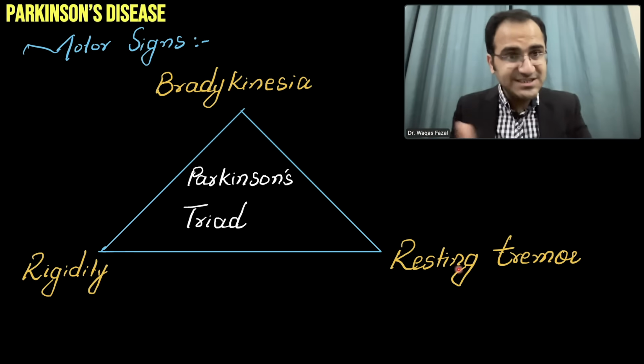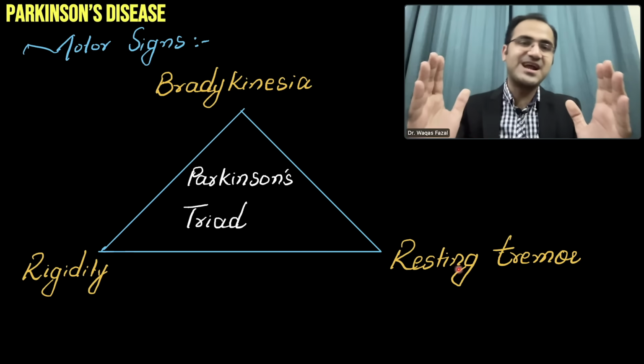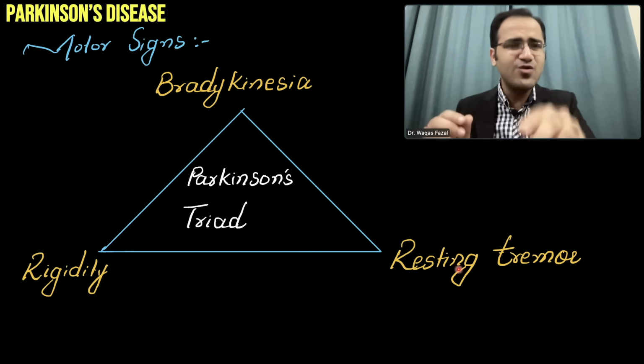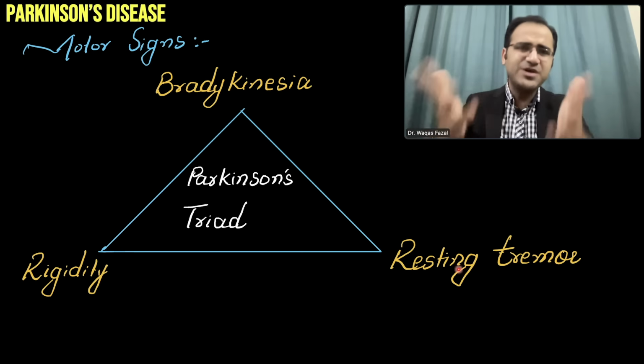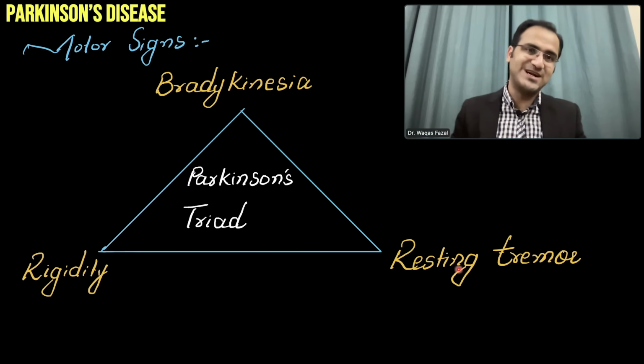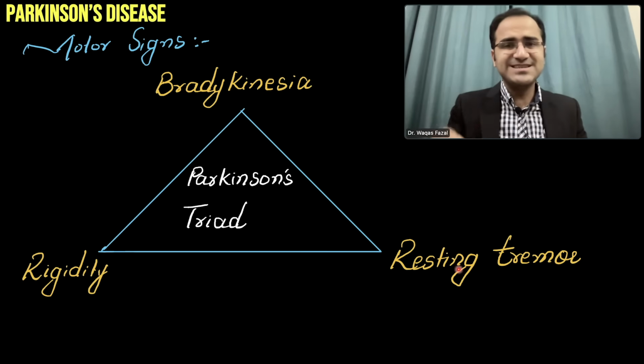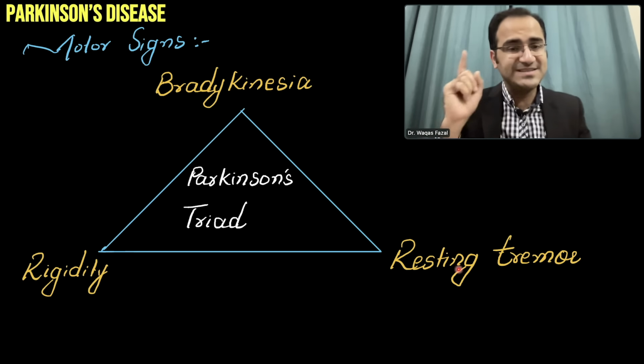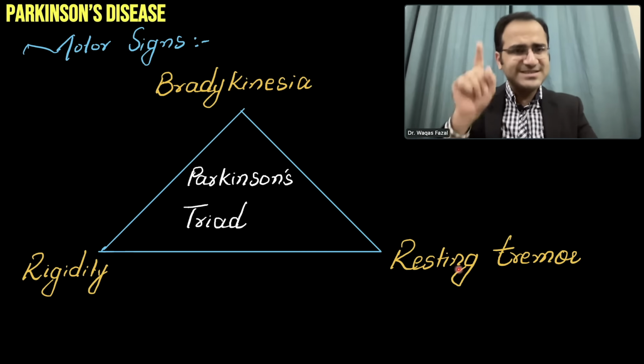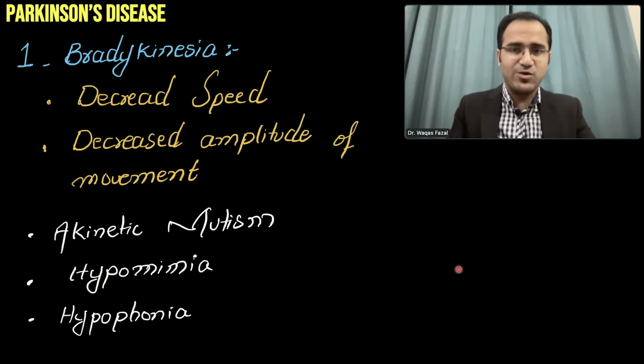Now we'll discuss each one of these. This is the classical triad of Parkinson's disease. If two of these are present, you give the diagnosis of Parkinson's to that patient. Typical Parkinsonism presents like this: bradykinesia, rigidity, and resting tremors. We'll discuss each one of these in detail now.